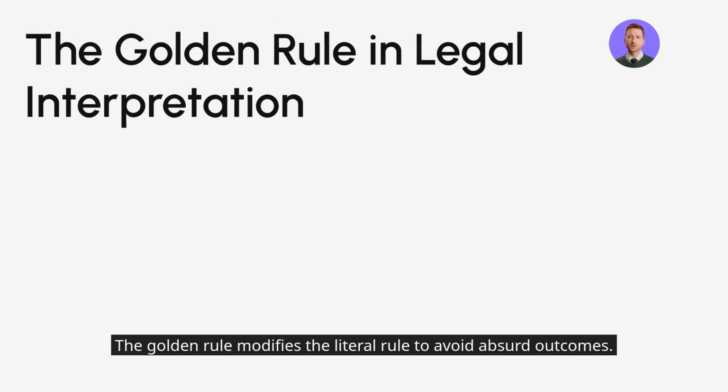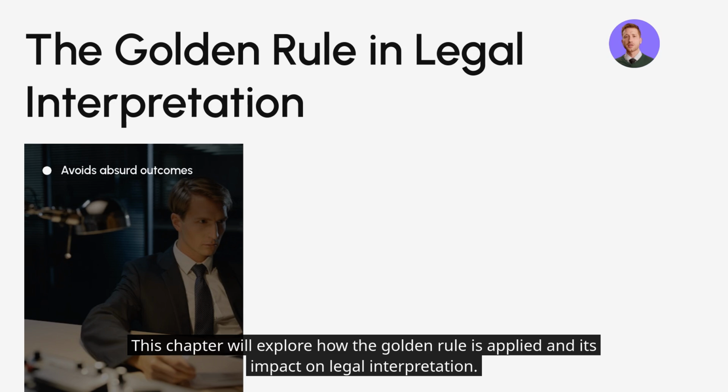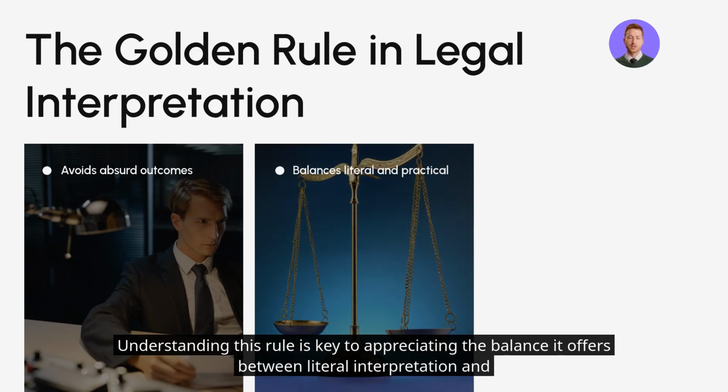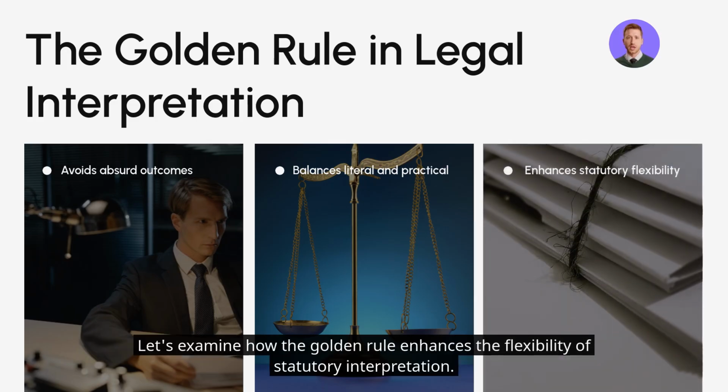The golden rule modifies the literal rule to avoid absurd outcomes. This chapter will explore how the golden rule is applied and its impact on legal interpretation. Understanding this rule is key to appreciating the balance it offers between literal interpretation and practical outcomes. Let's examine how the golden rule enhances the flexibility of statutory interpretation.